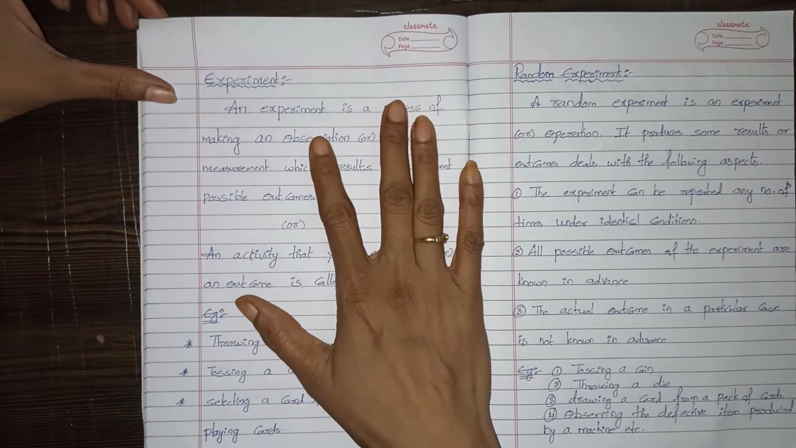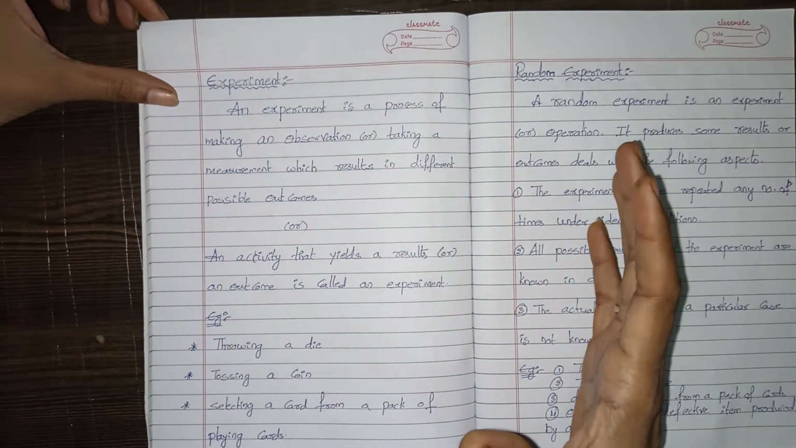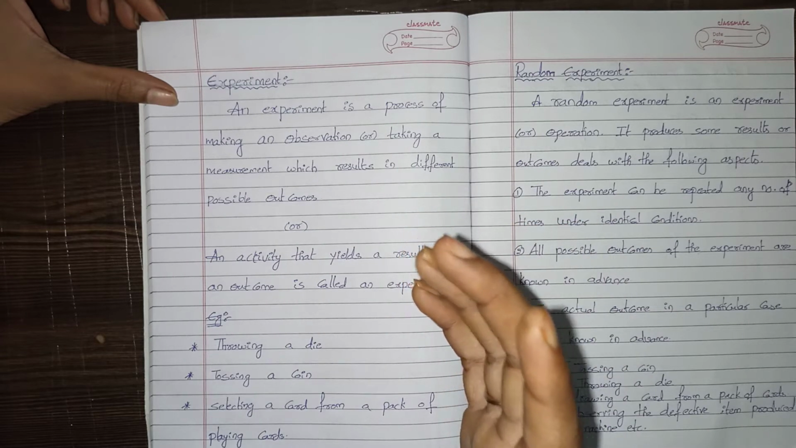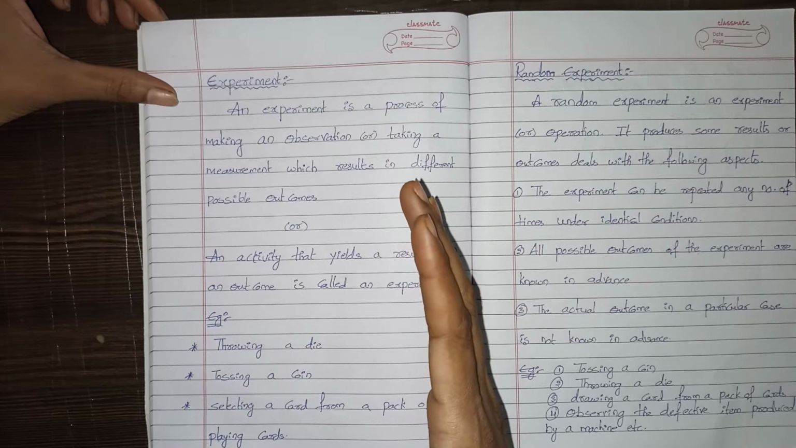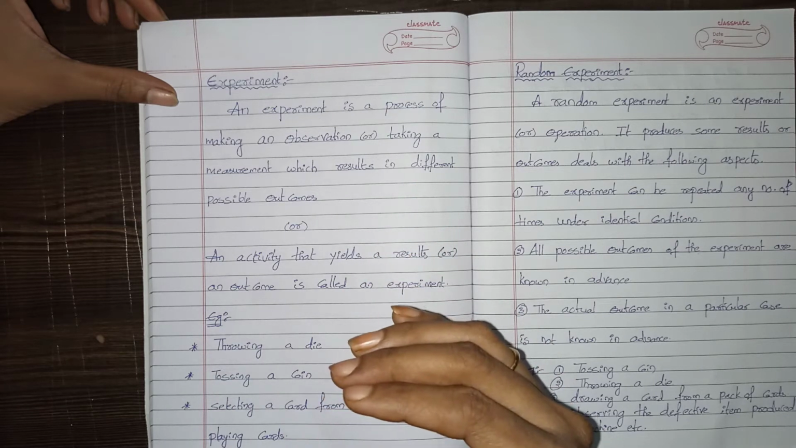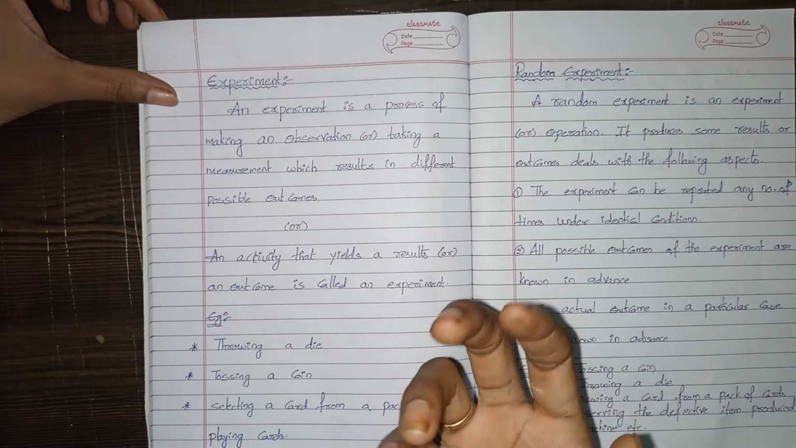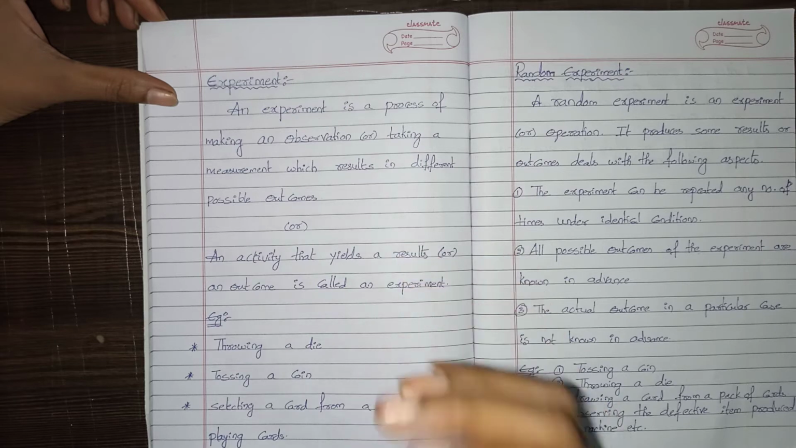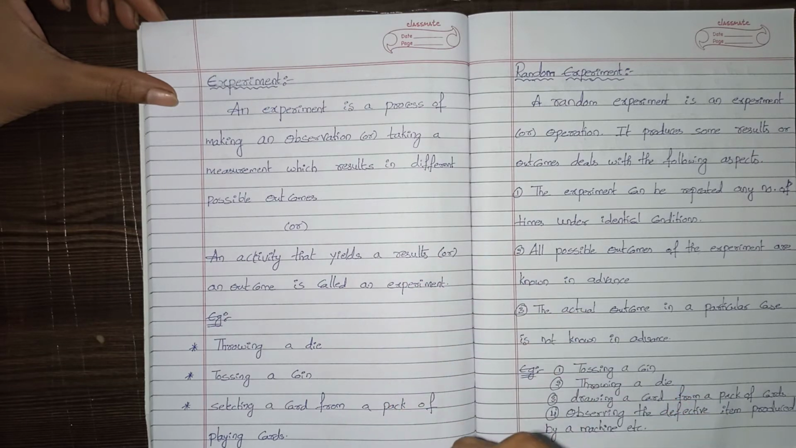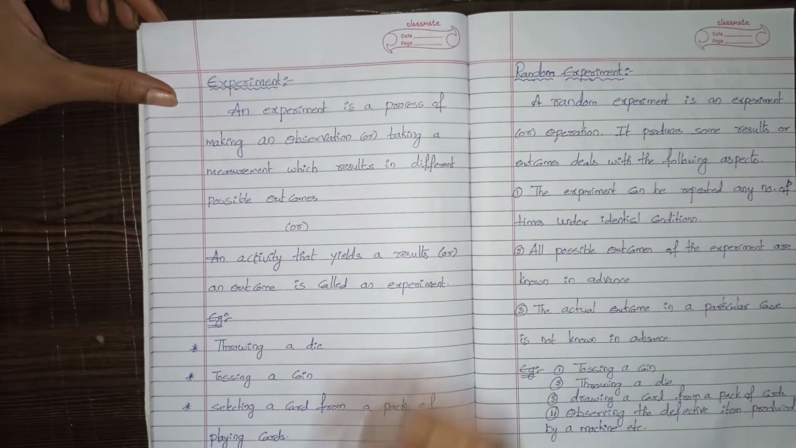Today's topic in probability: we are going to discuss what is an experiment and what is a random experiment. You all know probability is nothing but a chance, whether a thing may happen or may not happen. We are going to expect something, that is known as the probability concept. In that we are going to learn what is an experiment and what is a random experiment.